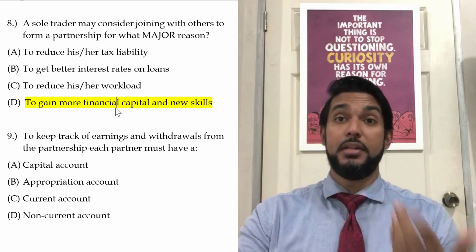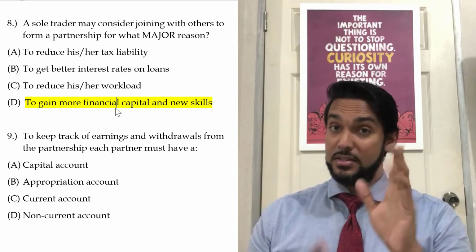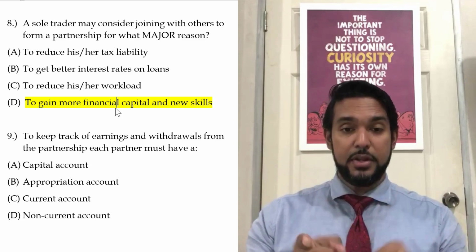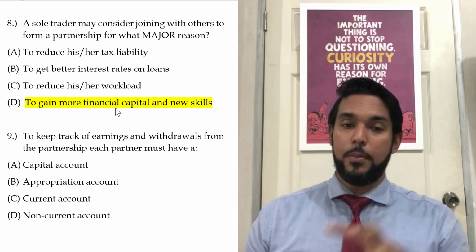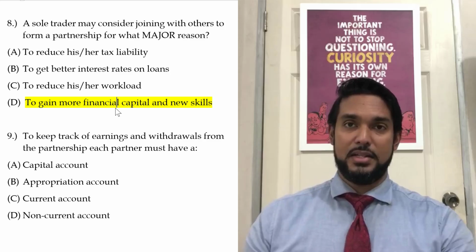More people means more money, more skills, better division of labor. So you might be saying, but sir, C is correct. C has a part to play, I agree. But the new skills kind of encompasses the reduction in the workload. So it's a better answer than option C.